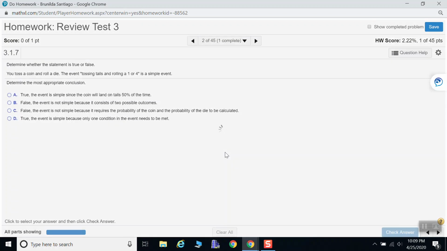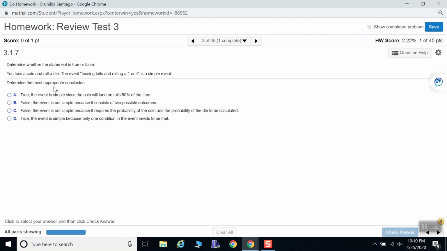Next question. You toss a coin and roll a die. The event tossing tails and rolling a 1 or a 4 is a simple event. When you toss tails, the choices are heads or tails, but if it is only tails, you only get tails. But when it says and rolling a 1 or a 4, in order to be a simple event, you can only have one outcome.